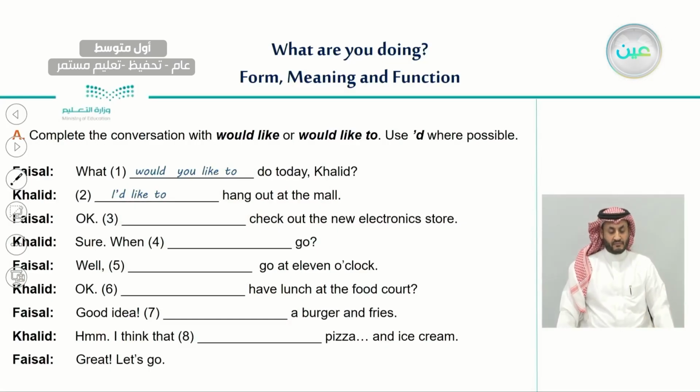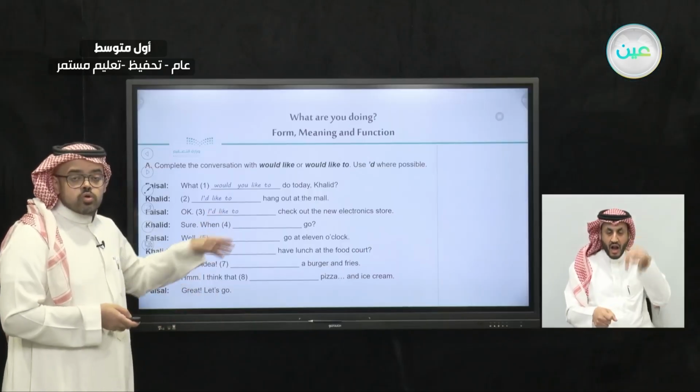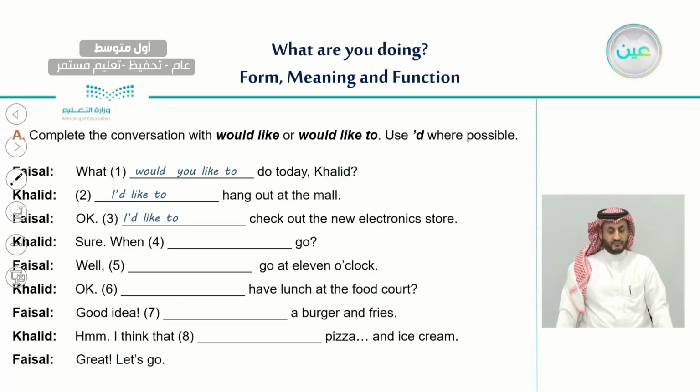Faisal said, okay, blank, check out the new electronic stores. Check out here is a verb and not a noun. So since it's a verb, we use would like to. So, okay, I would like to check out the new electronic store. Khalid says, sure. When, blank, go.